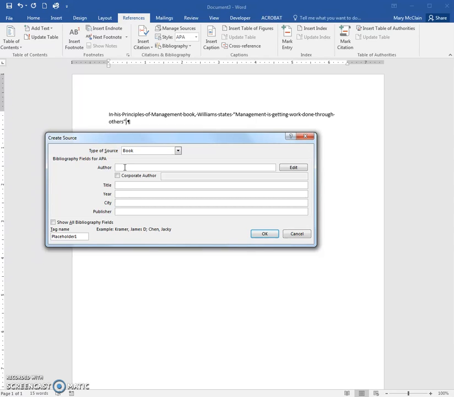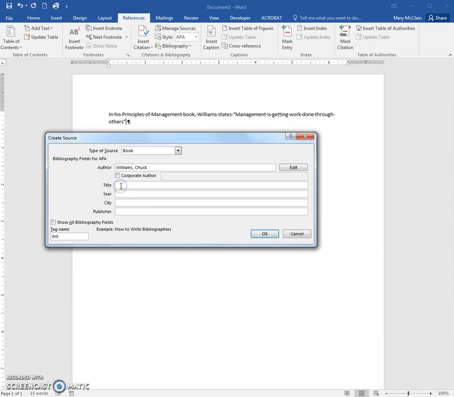I turn to a couple pages inside the front cover of mine, and I can see where it lists the information that I need. The author in this case is Chuck Williams, but if I look down here at the example, I see that I put the last name first, comma, first name.